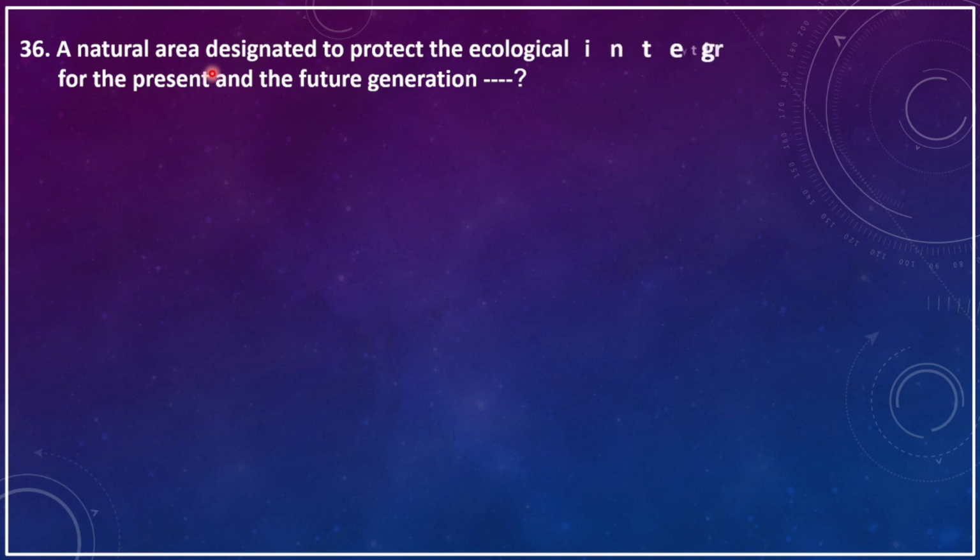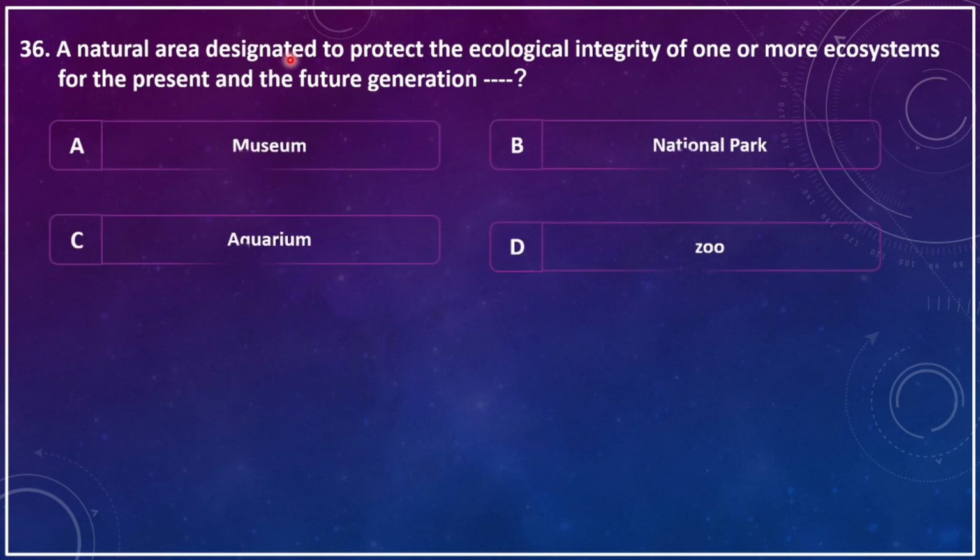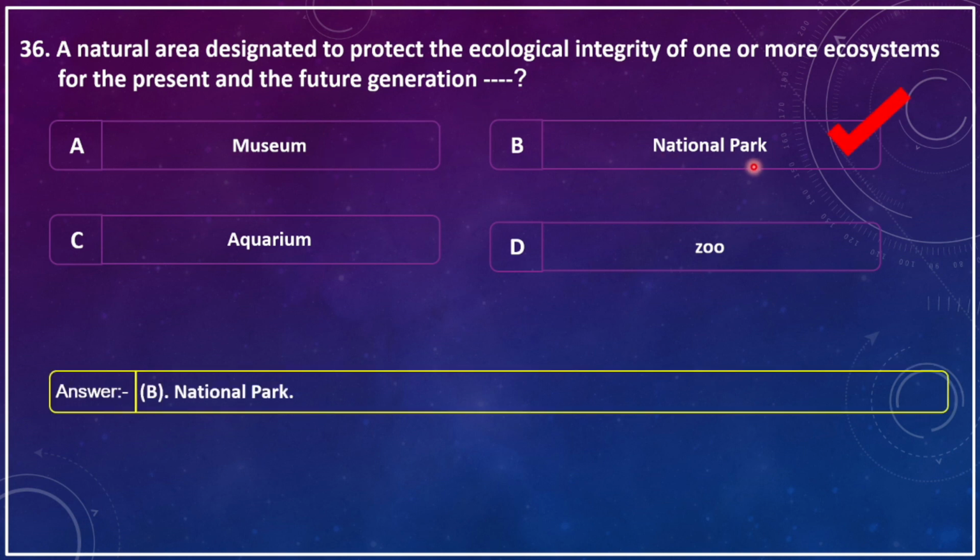A natural area designated to protect the ecological integrity of one or more ecosystems for the present and the future generation is called dash. A. Museum, B. National Park. The answer is a national park.